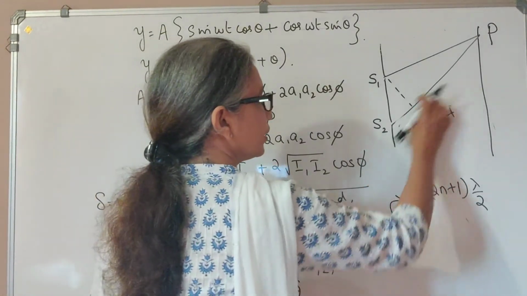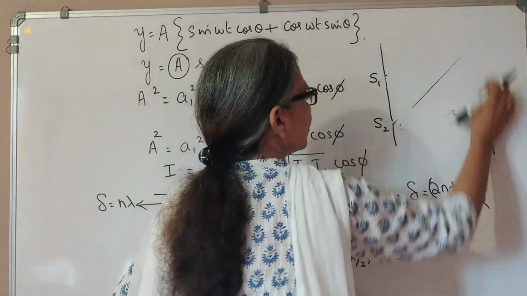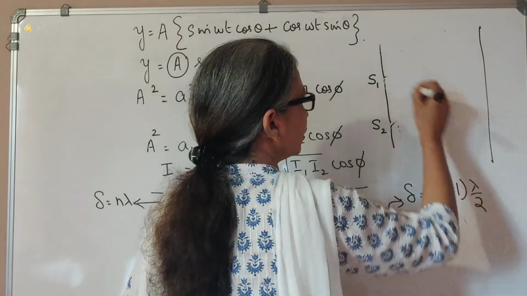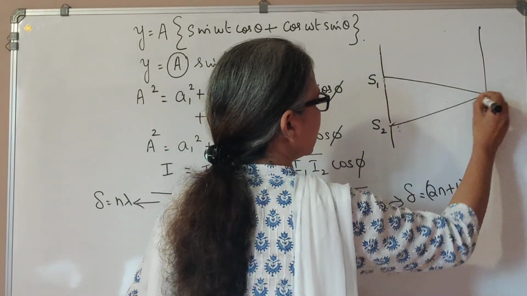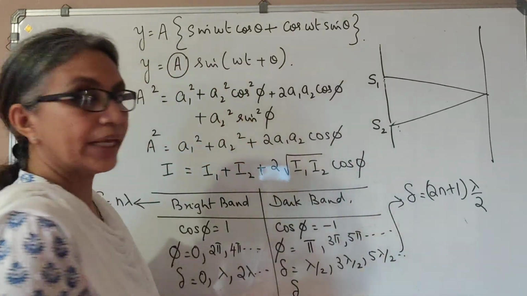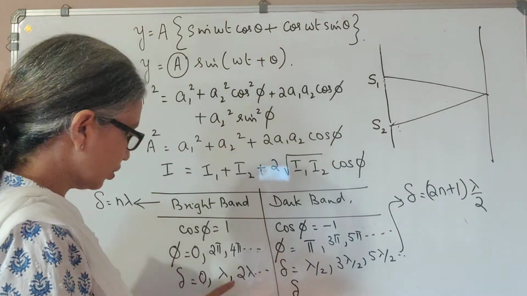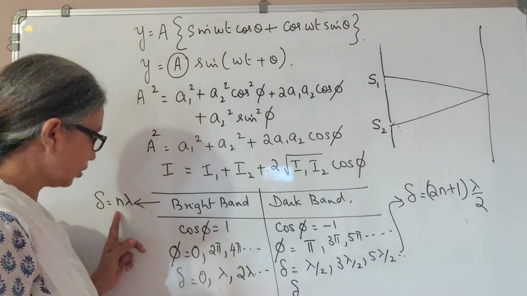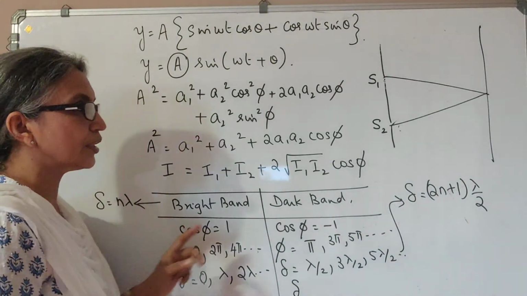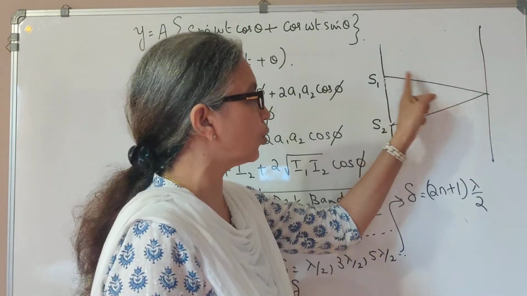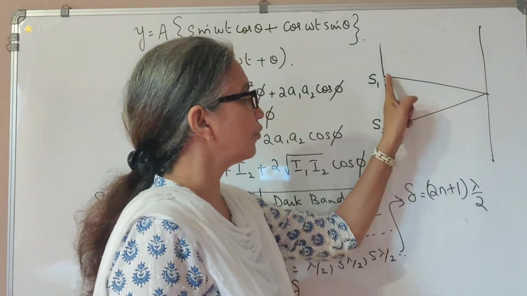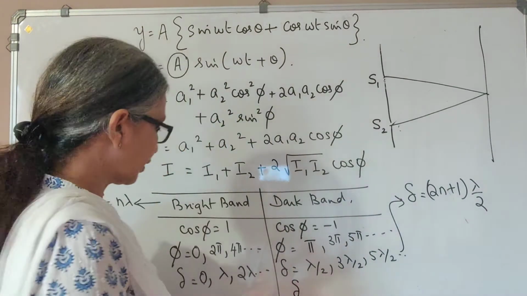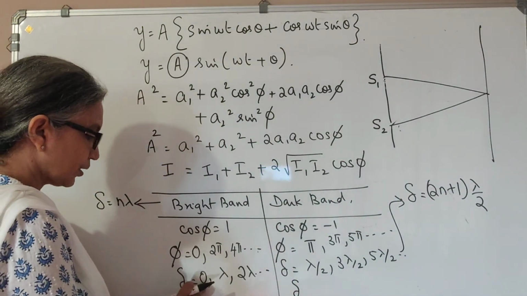That means, suppose let's say we have the center of the screen. At the center of the screen, if I put n equal to 0, then I get the path difference as 0. So if there is no path difference between the two waves arriving at the center, then delta is 0.